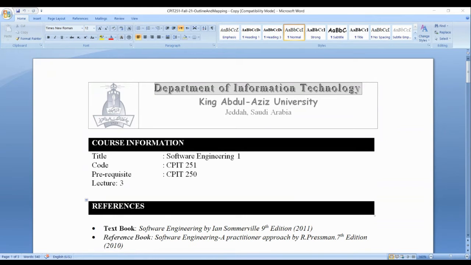And the reference book is Software Engineering by Pressman. 8th edition is available. You can use that. Published in 2015, and you can use my book as well.